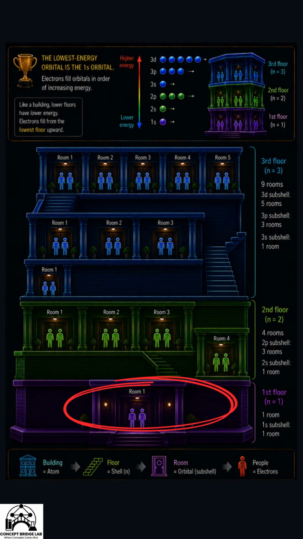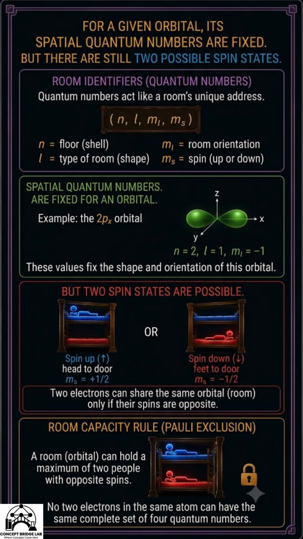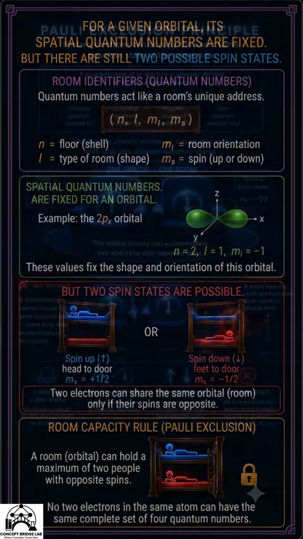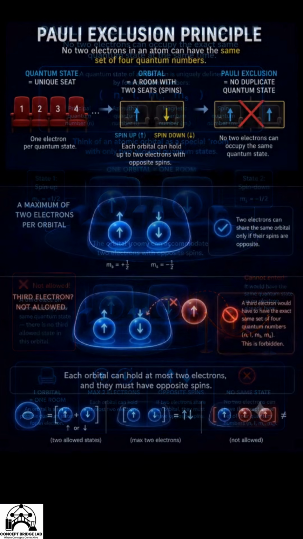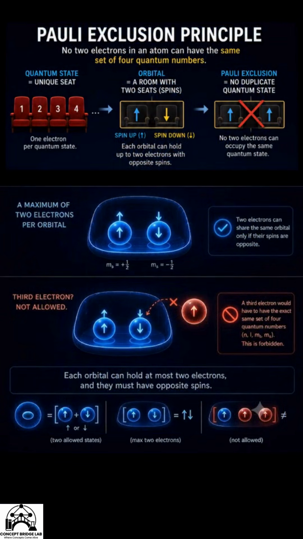For a given orbital, its spatial quantum numbers are fixed. But there are still two possible spin states. So the 1s orbital has two possible complete quantum states, one spin up and one spin down. Think of those as two separate seats. And here comes the fundamental rule. No two electrons can occupy the exact same quantum state at the same time. This is the Pauli Exclusion Principle.